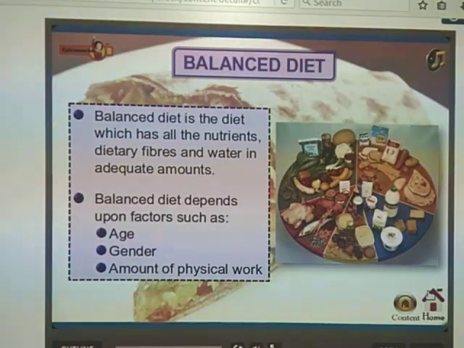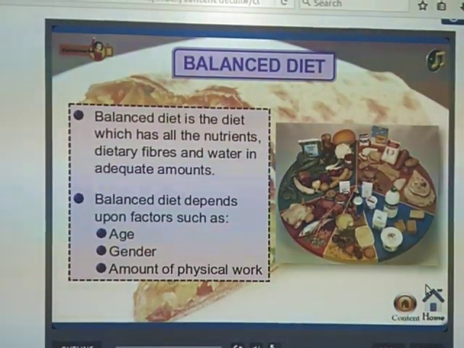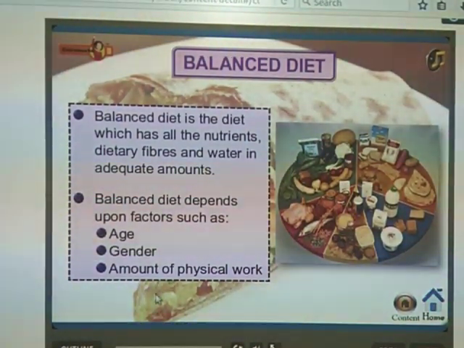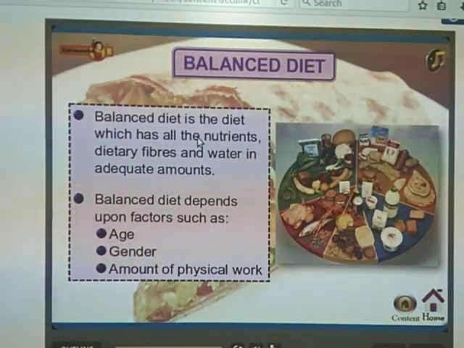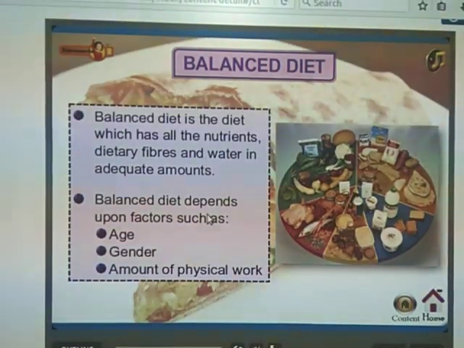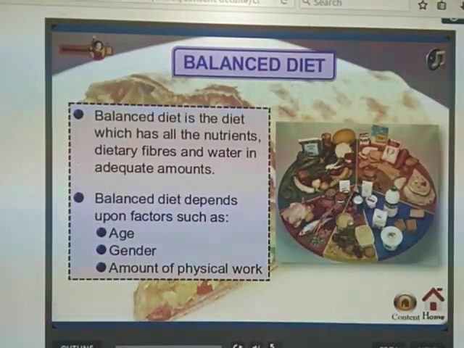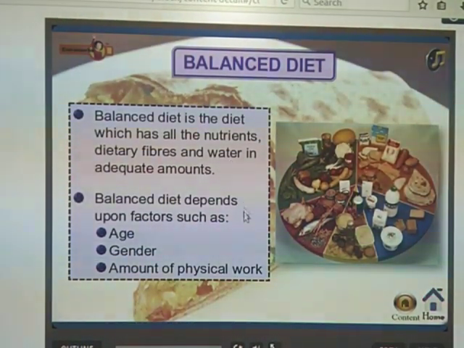As they continuously grow, the diet changes, so it depends upon these factors. The balanced diet should be followed according to age, gender and the amount of physical work we do after having the food.